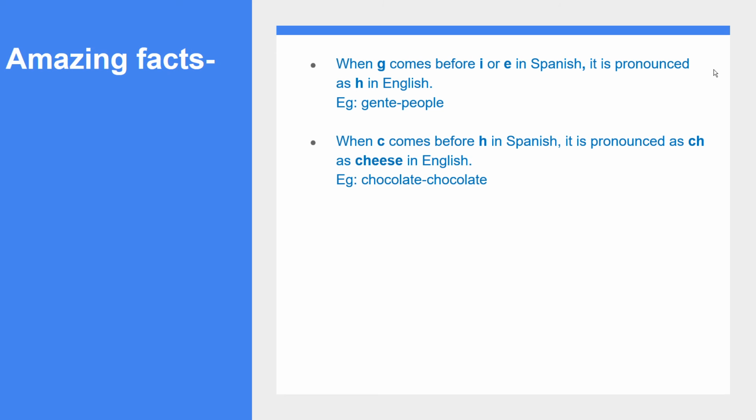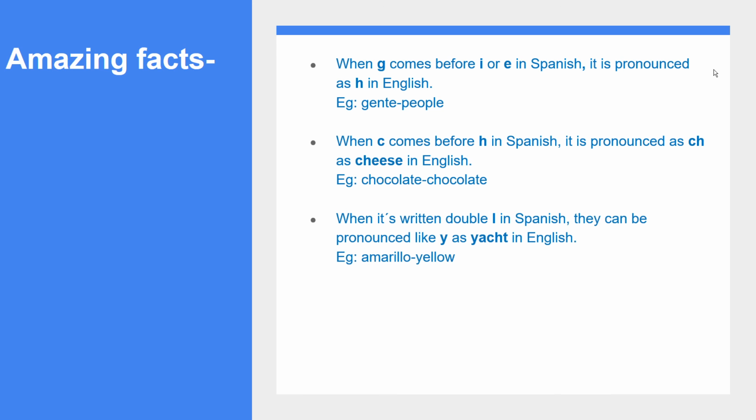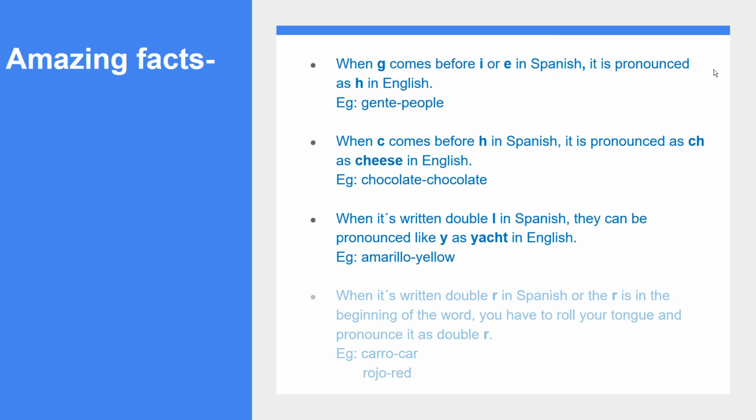For example, chocolate. When it's written double L in Spanish, they can be pronounced like Y as yacht in English. For example, amarillo. When it's written double R in Spanish, or the R is in the beginning of the word, you have to roll your tongue and pronounce it as double R. For example, carro, rojo.